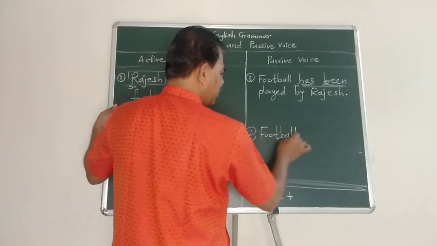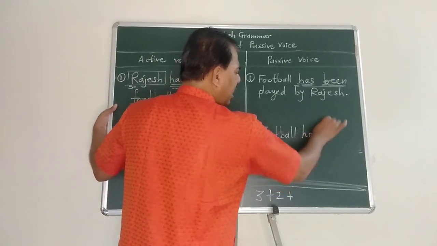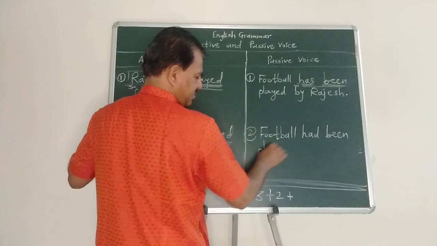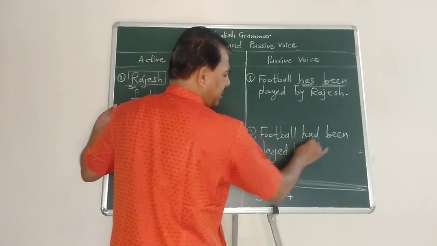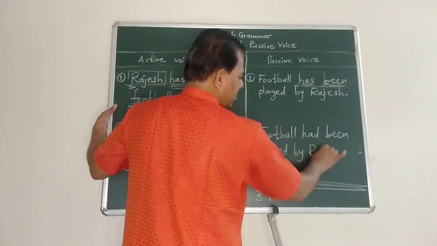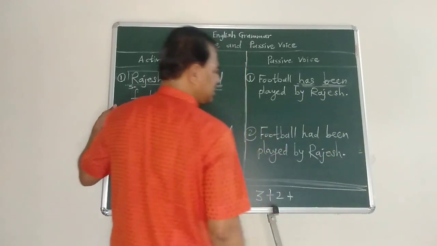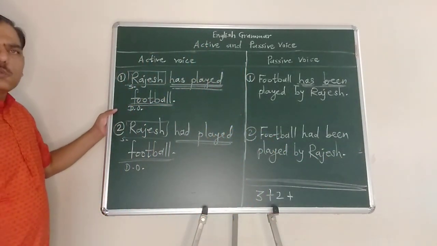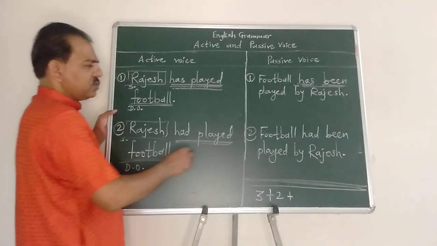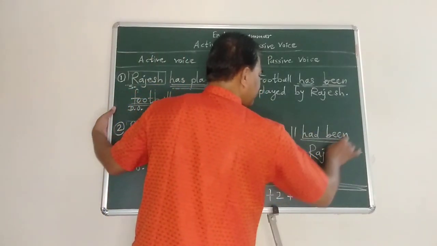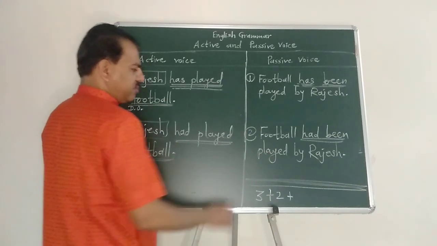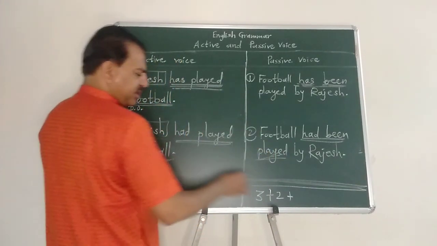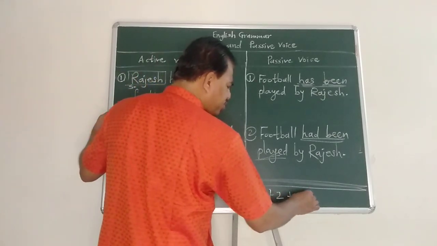Football had been played by Rajesh. So here, had been with past participle is used in the passive voice of past perfect tense. So this is the set of two.